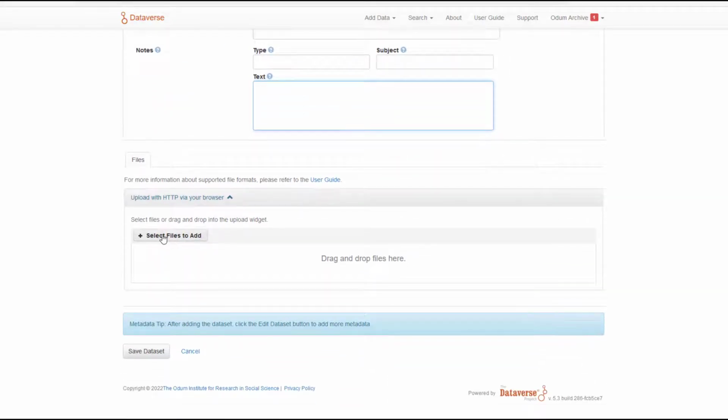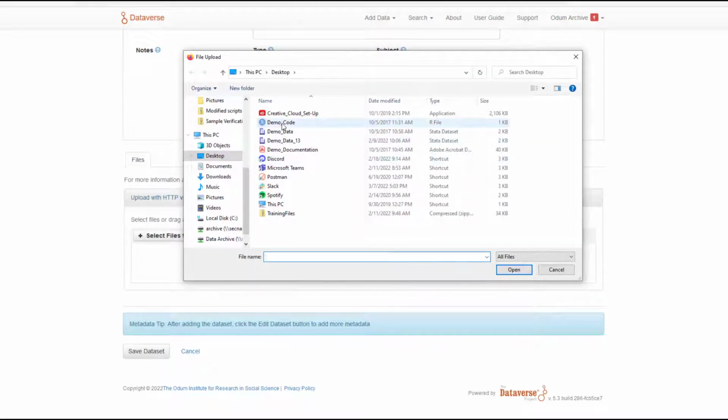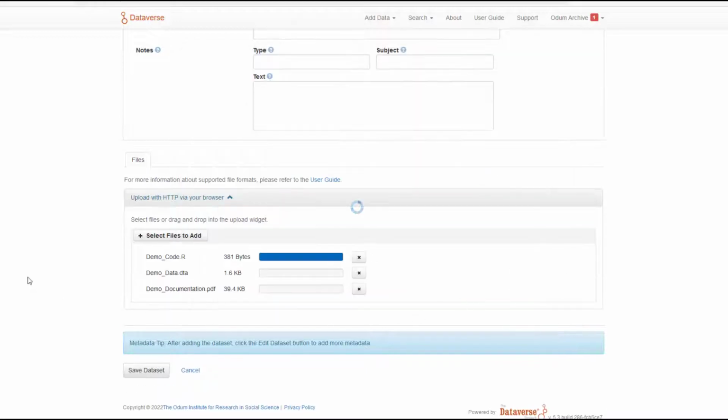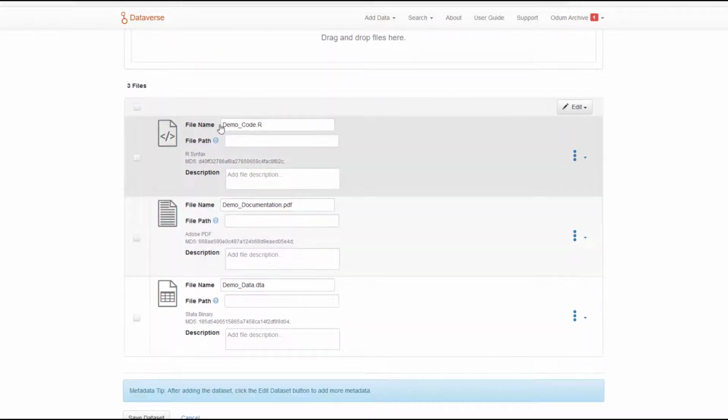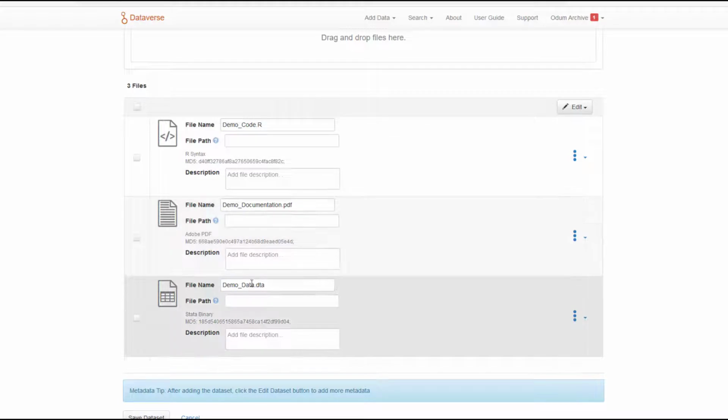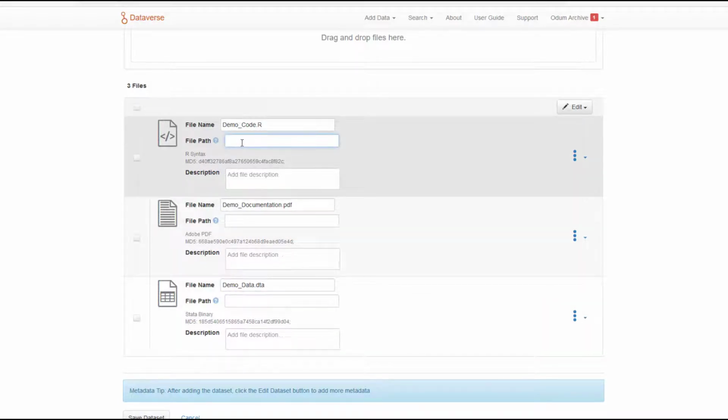Once you have entered all pertinent information, you will want to select files to add to your Dataverse. Choose the appropriate files and click Open. Dataverse will upload those files to your dataset record. Here, you can add additional information for each of your files. This is referred to as file-level metadata.